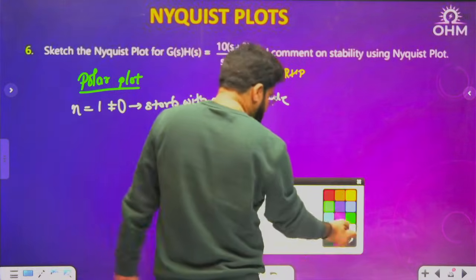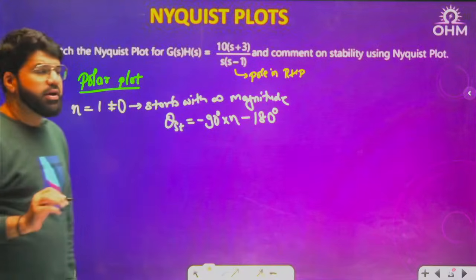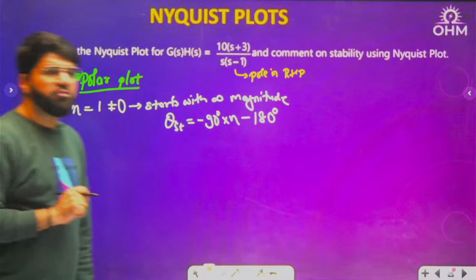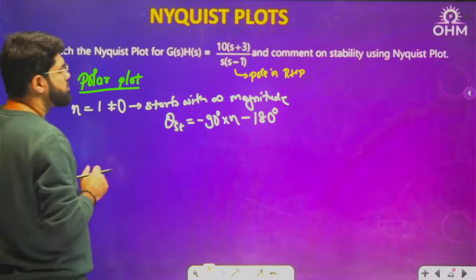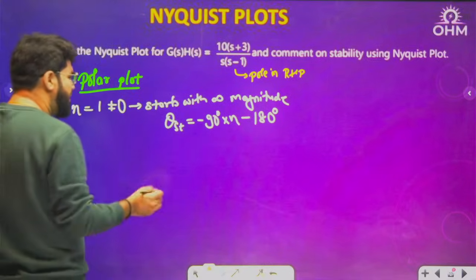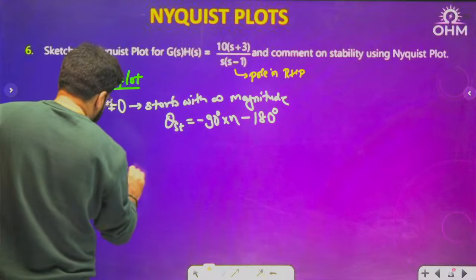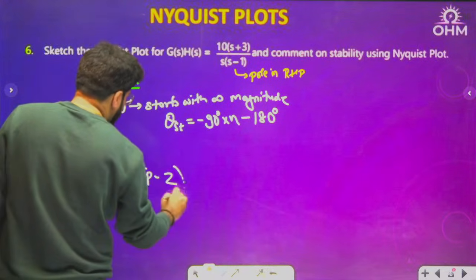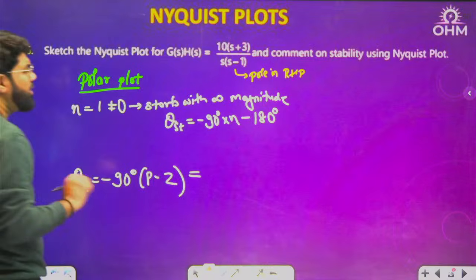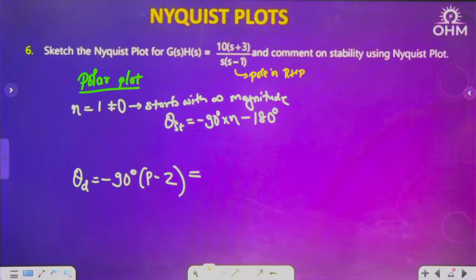If there is a pole in RHP, the starting angle will be reduced by 180 degree. And the diving angle, no change. The diving angle will be minus 90 degree into P minus Z. That will remain the same. Write down both the values. Come on, everybody, do this.